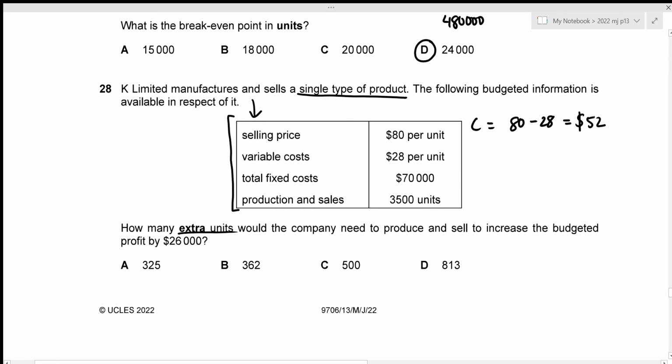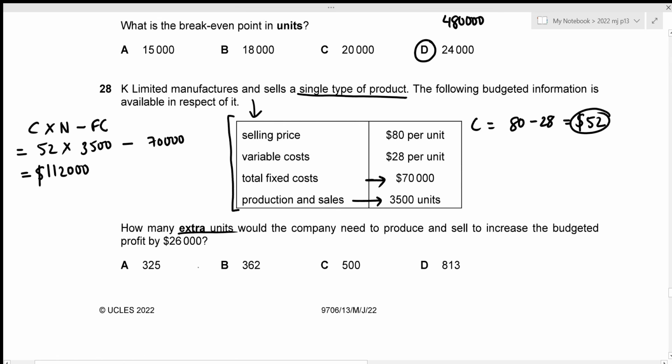All right. And we know that the profit is just the contribution times the number of units minus the fixed cost, right? In this case, we figured out our contribution per unit to be 52 times our number of units, which is given here. Production and sales is 3,500. Minus the fixed cost. We know that the total fixed cost is given to be 70,000. So our budgeted profit is just going to be 52 times 3,500 minus 70,000, which results in 112,000.